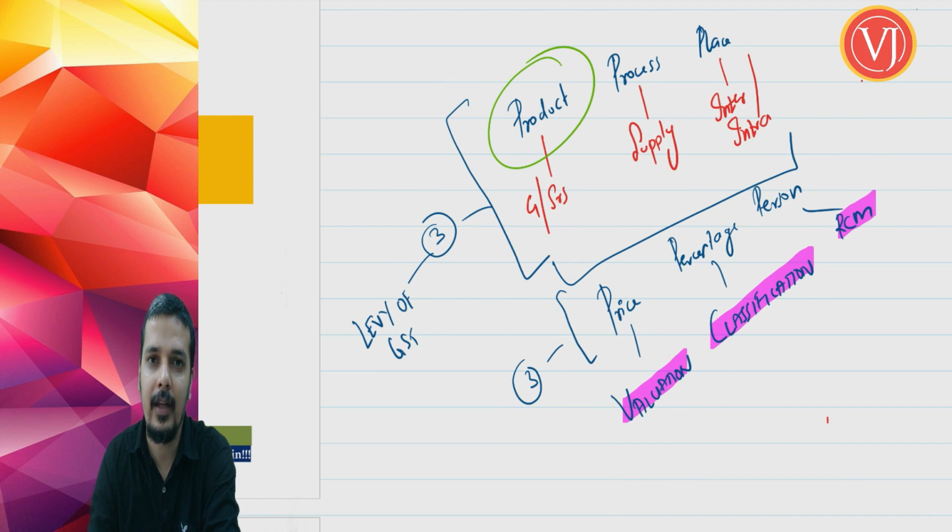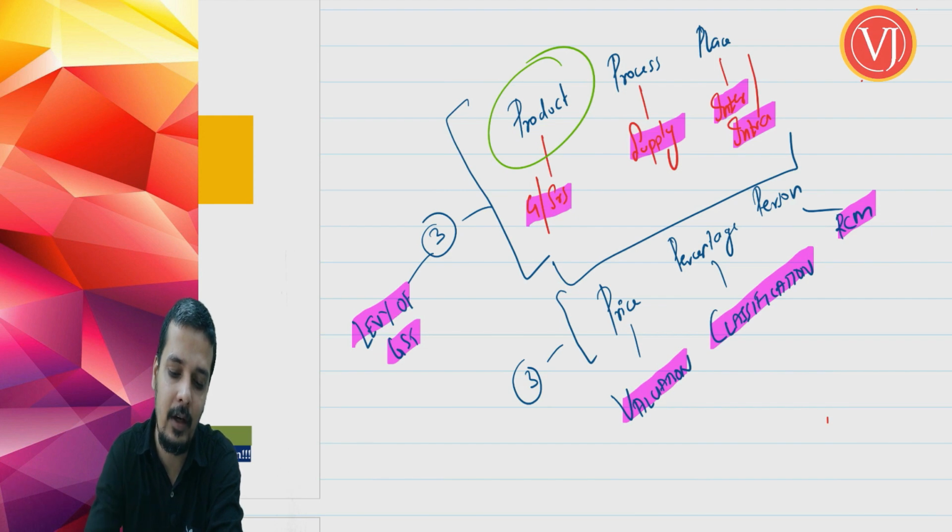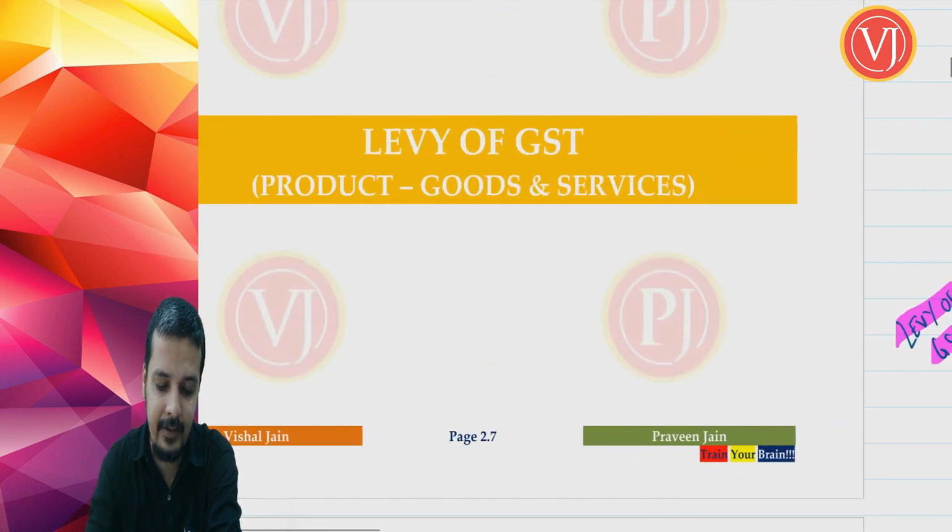So the focus now in this chapter is only on the first 3 P's, which is there in the chapter levy of GST, where you are going to discuss about goods and services, product, then supply, process, then interstate or intrastate supply, which is place. Now let us again focus on our first P, which we are going to call product. The first P happens to be product, goods or services.